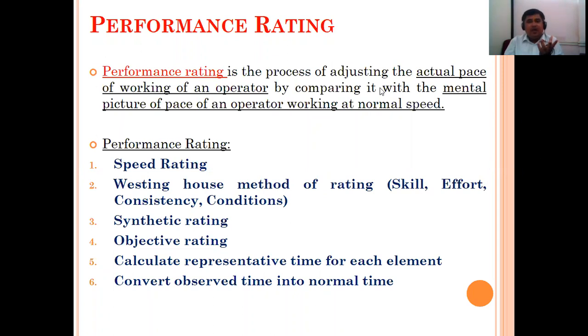Yes, sir. That is why it is written here: by comparing it with the mental picture of the pace of an operator working at normal speed. If you want to compare the performance of a particular operator at normal speed, how he works. Similarly, at normal condition, how you play cricket.